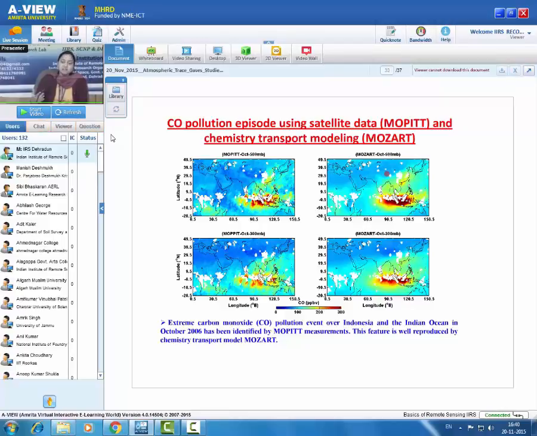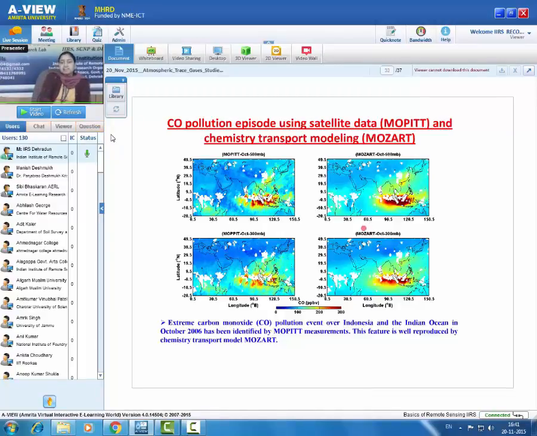This model is simulating atmospheric chemistry by taking emission inventories as well as meteorology. So the extreme carbon monoxide pollution plume event that occurred over Indonesia is very well reproduced by the chemistry transport model MOZART. You can see that values are high over this region. This is also reproduced by our model for both the pressure levels. This indicates that our model can be taken as reliable. Yes, our model is considering everything correctly. It has taken correct emissions. It has simulated the atmospheric chemistry correctly.